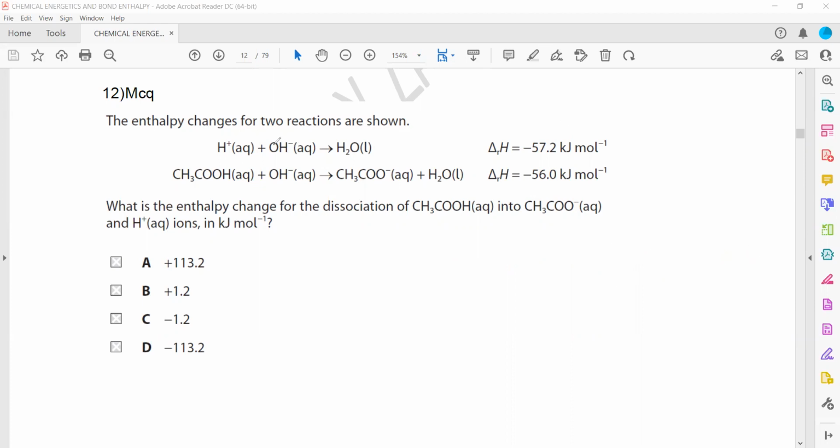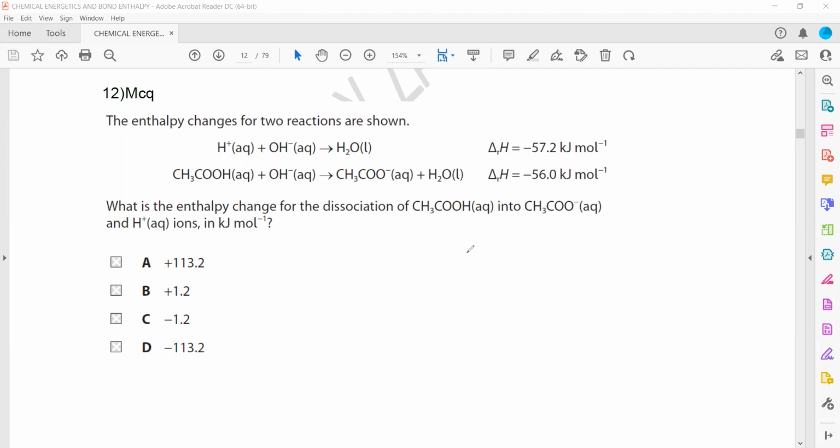As you can see, we want to remove OH and water. OH is on the left hand side in both, and if you want to cancel out similar reagents or ions which are on the same side, we subtract the two equations. Because they are on the same side, we want their sign to be changed. That's why we subtract the two equations.